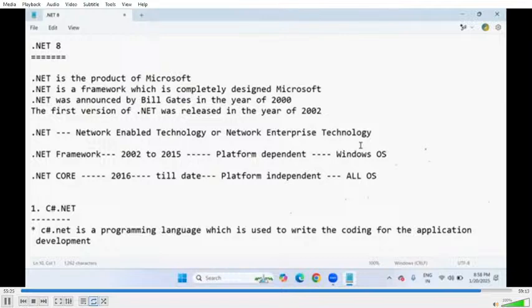So that is the difference between the Core version and the Framework version. From 2016 it is platform independent, but Core only. We are at the 8th version of Core right now, so you can say .NET Core 8 or .NET 8. If I ask you which version of .NET, you say .NET 8, or else .NET Core 8. .NET 5, 6, 7, 8, even 9 are the versions you use. In this course we are doing .NET 8, and we will discuss complete .NET 8 Core only. For interview purposes and getting a job, this is the better approach. This is the latest, and all the updates we are going to learn in our sessions.